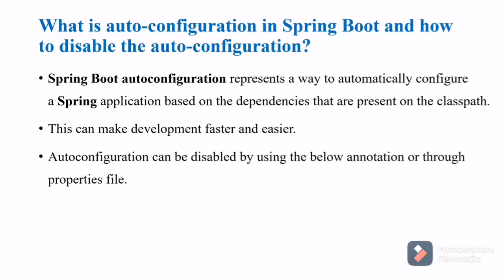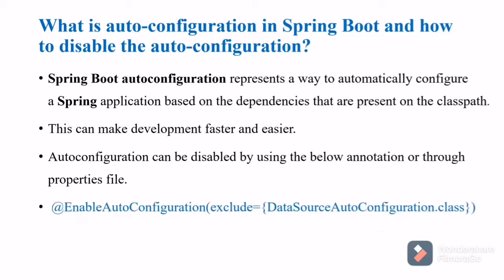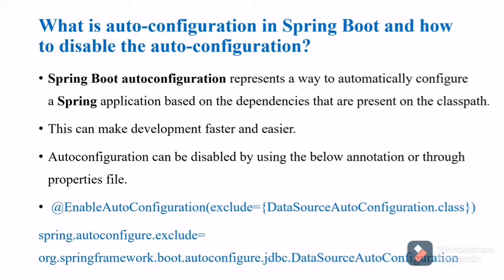To disable this auto configuration, we can use either an annotation or the properties file. Through annotation, we can do that with EnableAutoConfiguration exclude equal to DataSourceAutoConfiguration.class. So this will exclude the auto configuration for data source. Through properties, spring.autoconfigure.exclude equal to whatever configuration we want to exclude, we can mention that here.